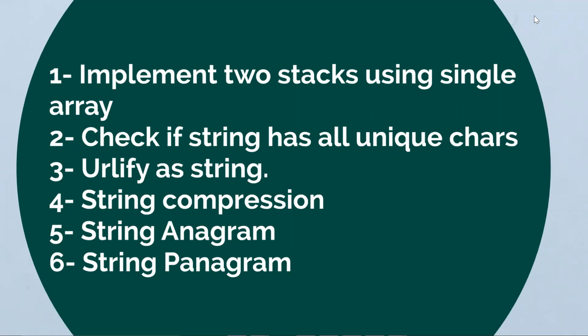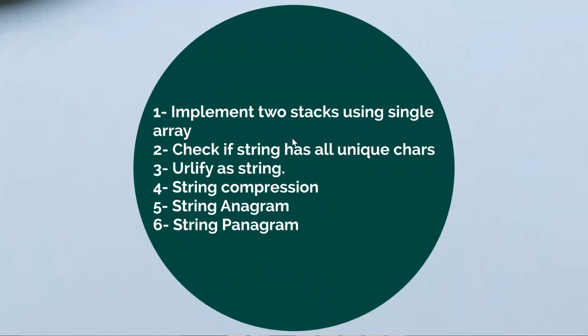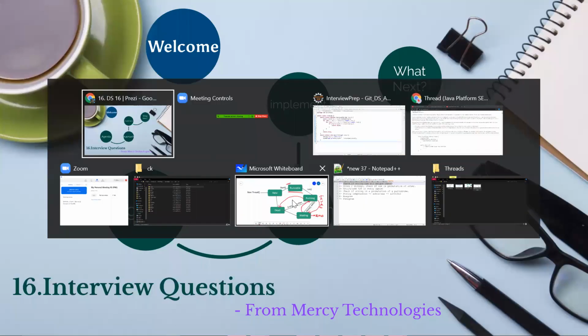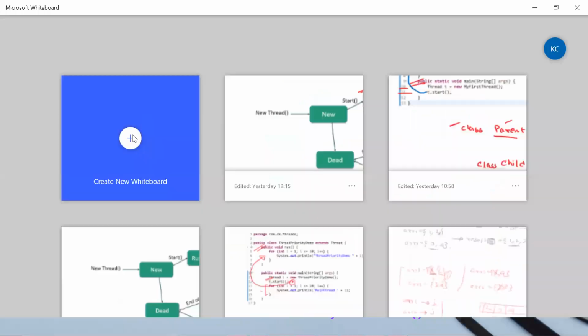Okay. So with this understanding, let's go back and try implementing our two stacks using a single array. Here, I'm not writing the code line by line. The reason is we have already seen how to implement a stack using an array. The same thing we'll be using here, but we'll be implementing two stacks using a single array. Let me go back to the whiteboard and show you what exactly we are going to do.